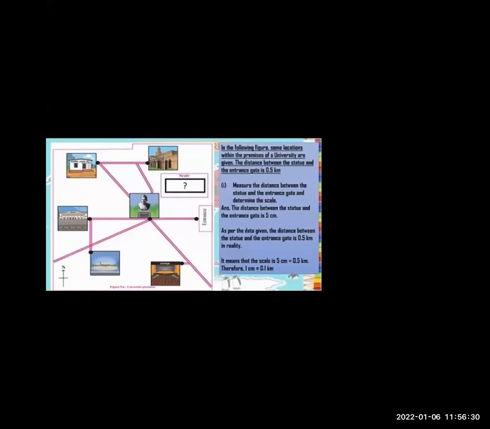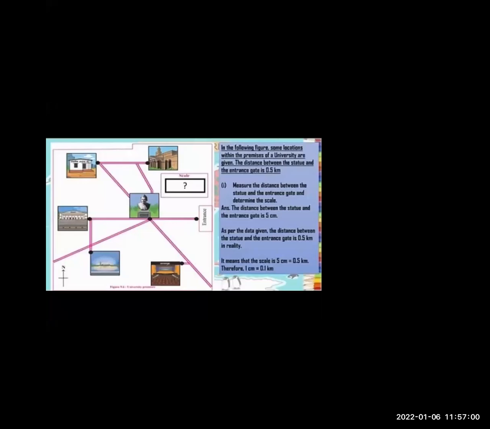Now let's move further. Here you can take the screenshot. In the following figure, some locations within the premises of a university are given. The distance between the statue and the entrance gate is 0.5 kilometer.